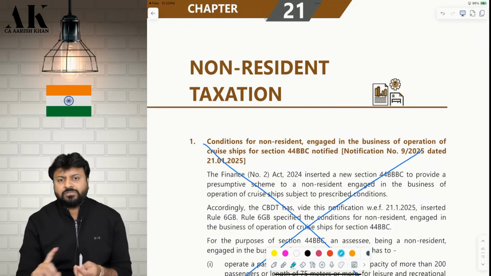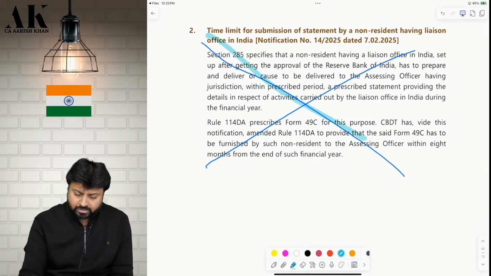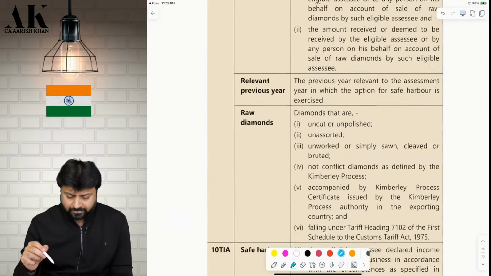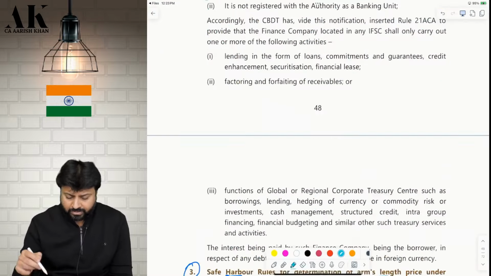So these are some of the changes which are there in tax audit. Now, the next ones we have already done in September. This also we have already done in September. You can check it. Now one last, this also we have already done in September. You can check it.